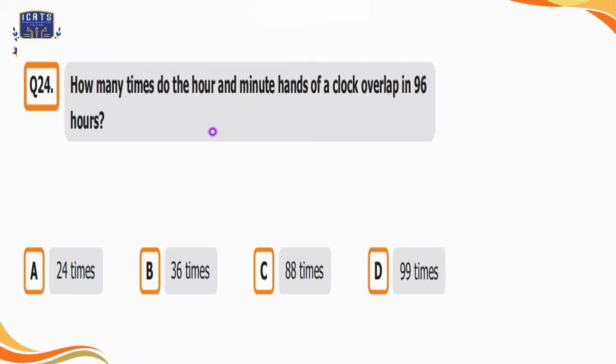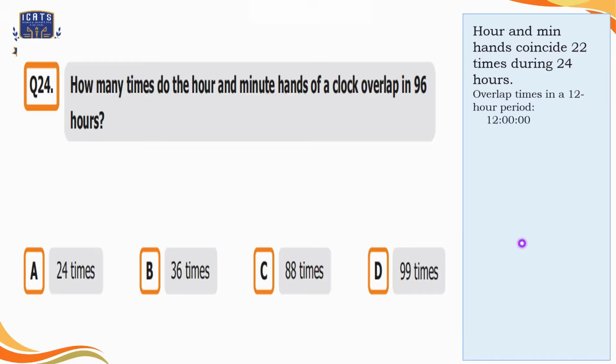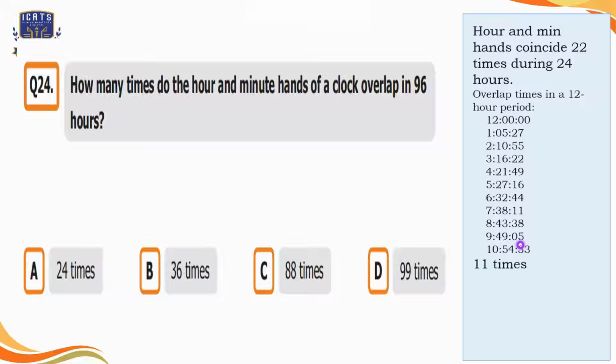Question number 24. How many times do the hour and minute hands of a clock overlap in 96 hours? Option A is 24 times, option B is 36 times, option C is 88 times, and option D is 99 times. So here, the hour and minute hands coincide 22 times during 24 hours. The overlap times in a 12-hour period can be at 12, 1:05, 2:10, 3:16, 4:21, 5:27, 6:32, 7:38, 8:43, 9:49, and 10:54. After that, again 12 will come. So here, the number of times is 11.